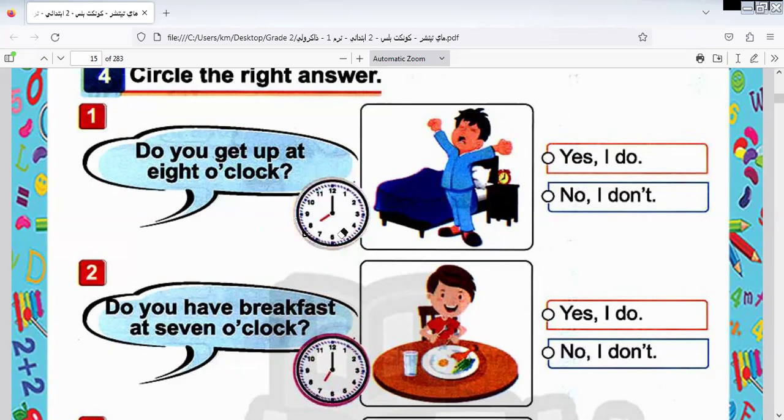Now I think we know how to read the clock. Okay, here we have: Do you get up at 8 o'clock? Is it 8 o'clock? So the answer will be yes, I do. Do you have breakfast at 7 o'clock? Is it 7? Yes, I do. Let's continue the rest of the exercise.